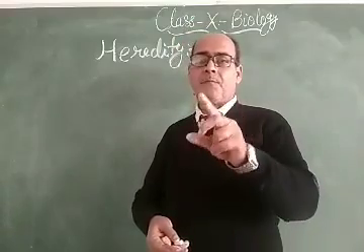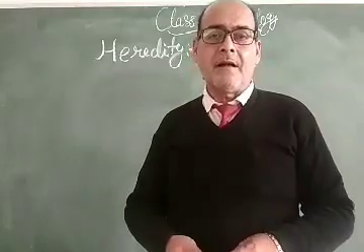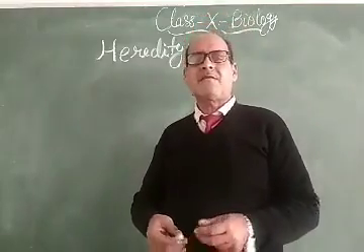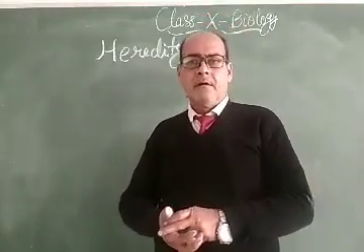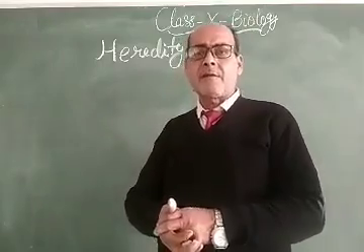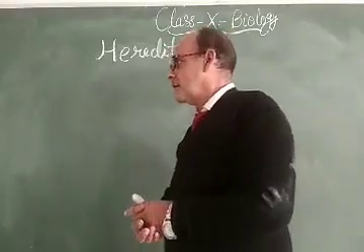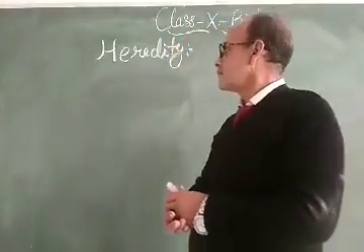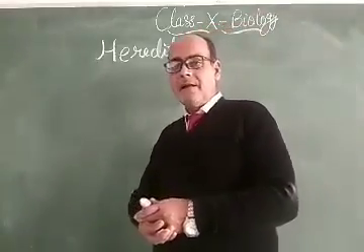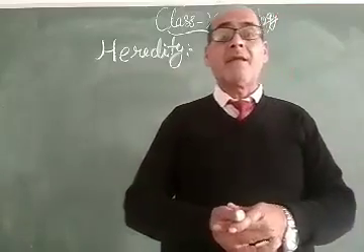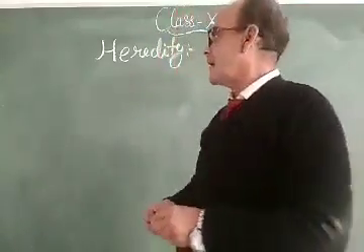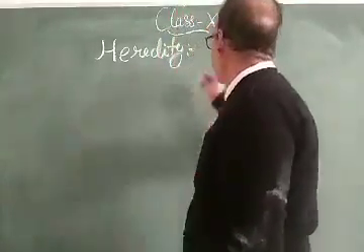When he saw the pea plant in the crop field, he observed that there are several characters, and on the basis of these 7 characters he chose the pea plant for his experiment. He did an experiment by taking one character, and that experiment was called the monohybrid cross.